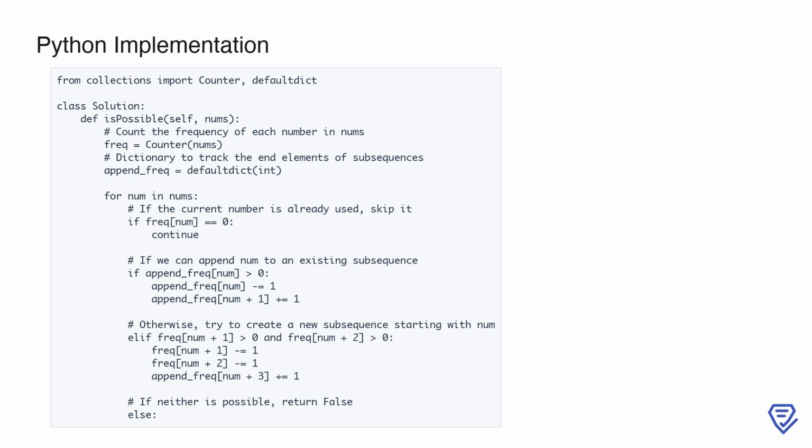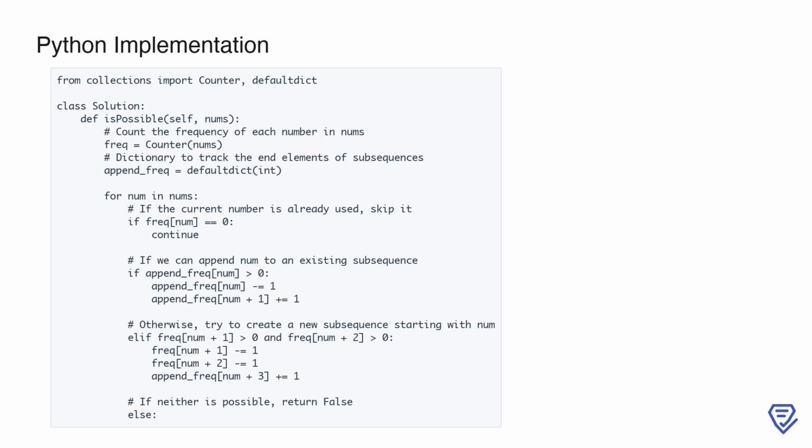Now, we begin iterating through each number in the nums list. If the current number has already been used up, indicated by its frequency being 0, we skip it and move to the next iteration. If the number can be appended to an existing subsequence, we reduce its count in append_frequency and increment the count for the next number in the subsequence, since the sequence now extends to include that next number.